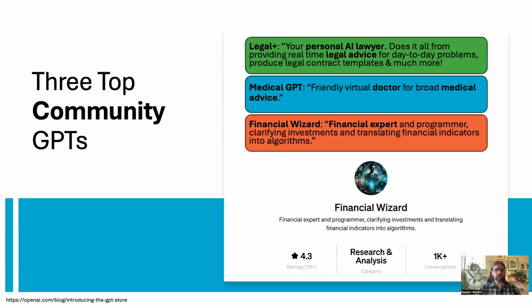These are the examples that come back when we search for legal, medical, and financial keywords. These are in the top 3 results. You can see that we get a bot claiming to be a personalized lawyer, another one claiming to be a virtual doctor, and a third bot claiming to be a financial expert.